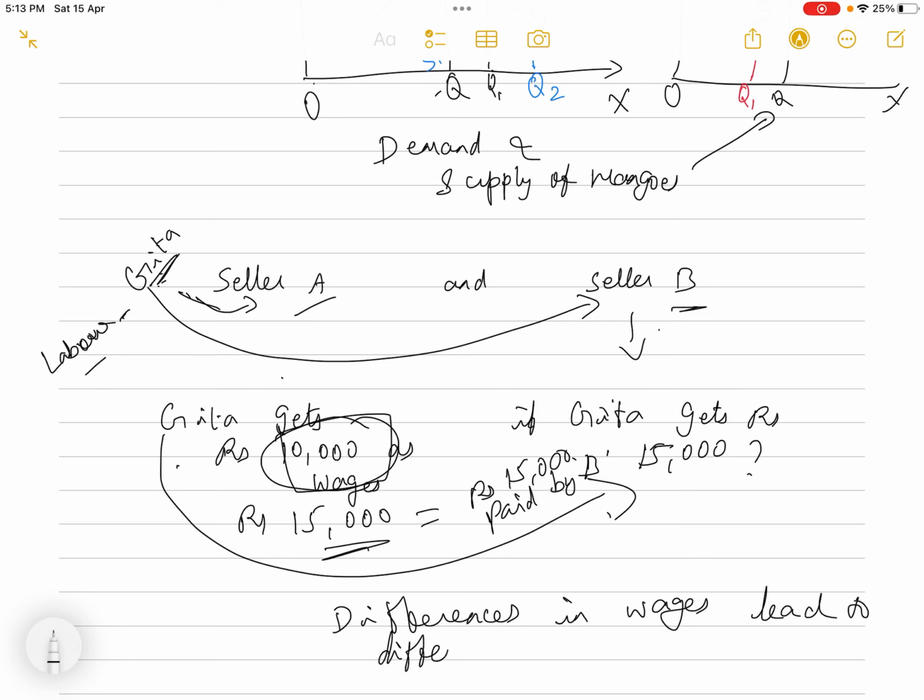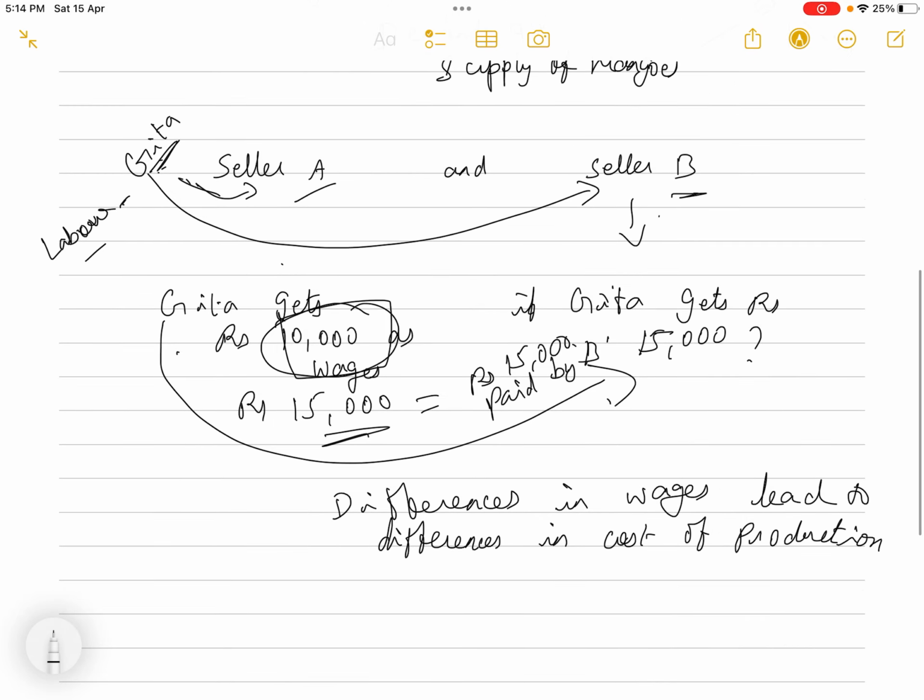If there are differences in the wages, then that leads to differences in cost of production, isn't it? So since seller A is paying lesser wages, the cost of production for seller A will be lesser than the cost of production of seller B.